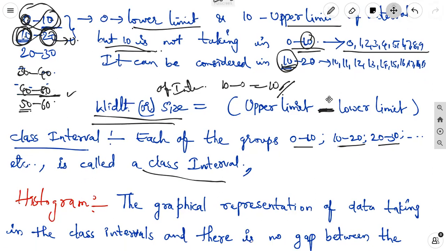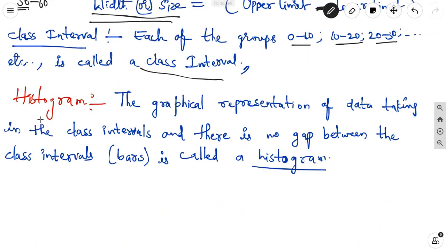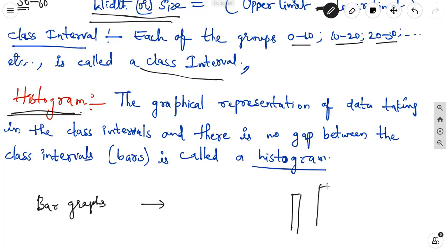Next, a very, very important definition: histogram. What is the difference between the histogram and the bar graph? The bar graphs we did in the 7th standard. This is the bar graph. The gap is there in between two bars in the earlier classes.